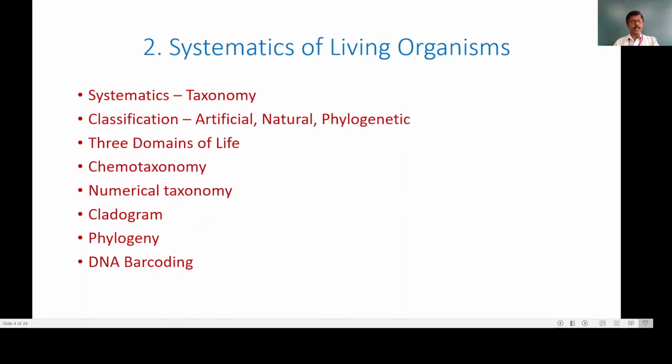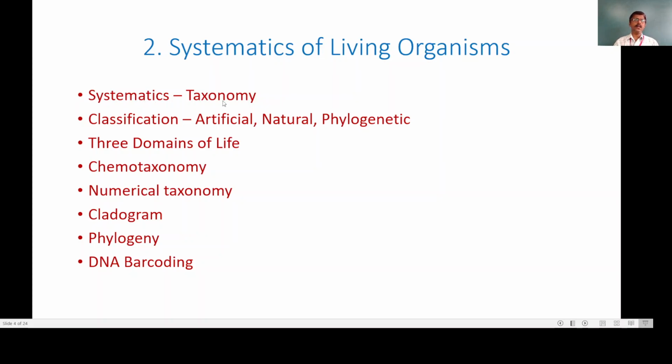Now the second topic is systematics of living organisms. All of you know that the scientific name of the human being is Homo sapiens. Homo is the genus and sapiens is the species. All of you have studied this in our 9th and 10th standard. Systematics is based on taxonomy.